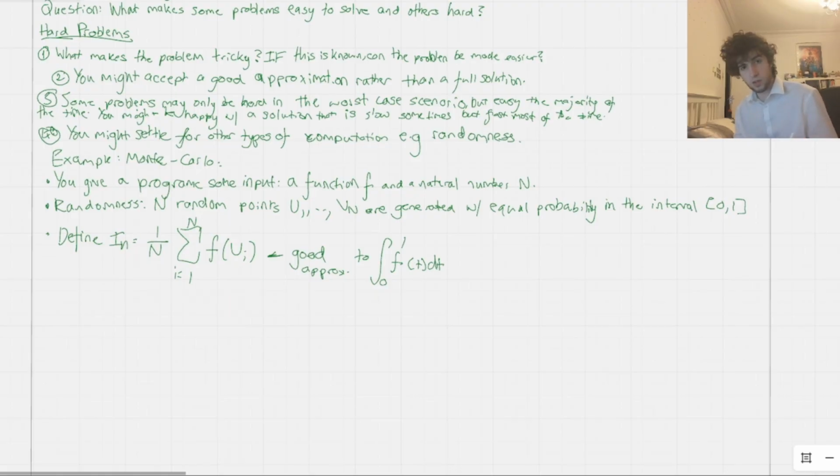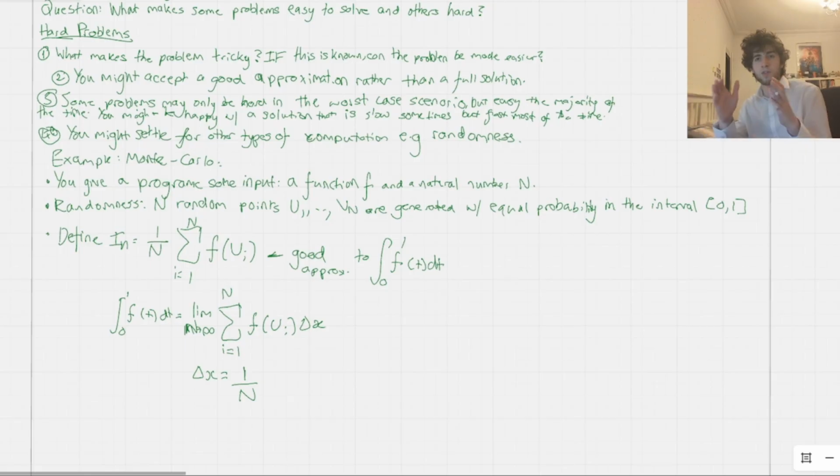The definition of the integral from 0 to 1 of f of t dt is actually going to be the limit as capital N approaches infinity of the sum from i equals 1 all the way up to capital N of f of u_i multiplied by delta x, where delta x is effectively b minus a. These are the upper and lower limits of your integral. So b here is 1 and a is 0, so that's just 1. So this is just equal to 1 over capital N effectively.